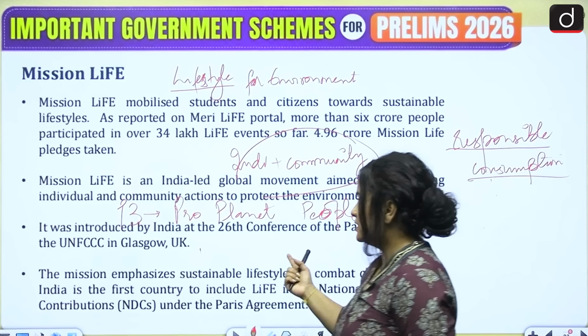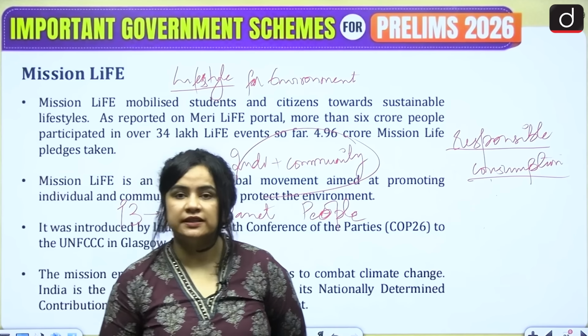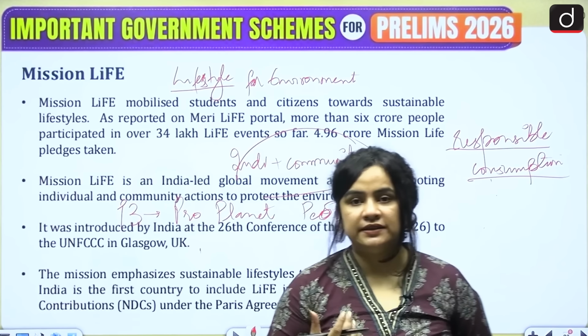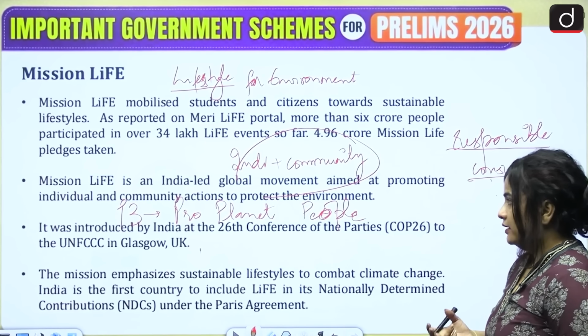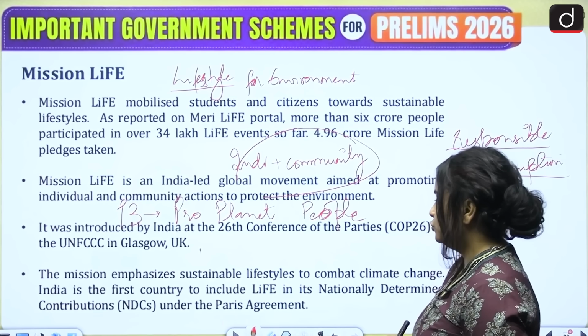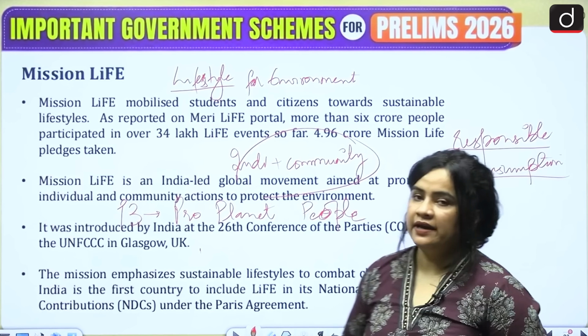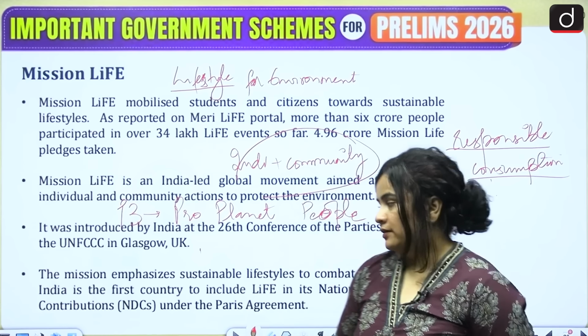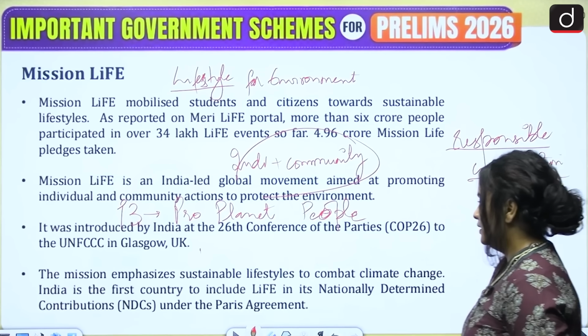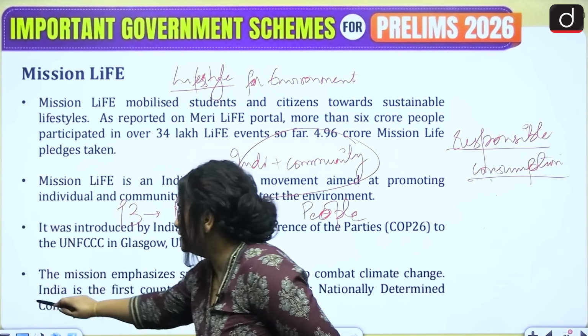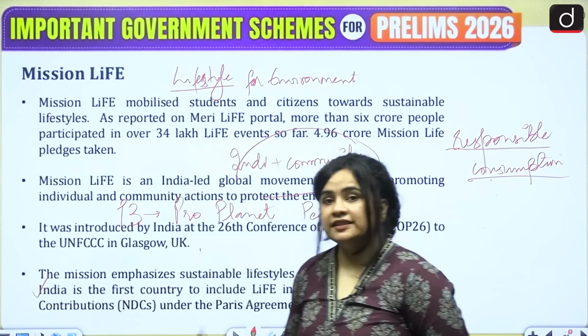Now, when was this announced? It was announced at the time of COP26 in the year 2022, and it was announced by our Honorable Prime Minister, Mr. Narendra Modi.